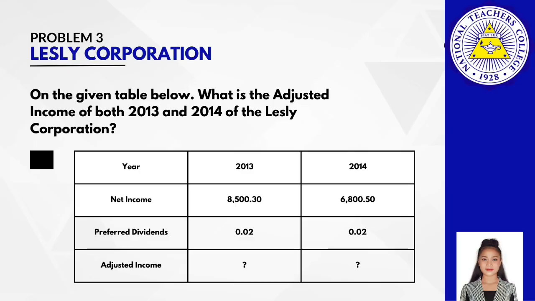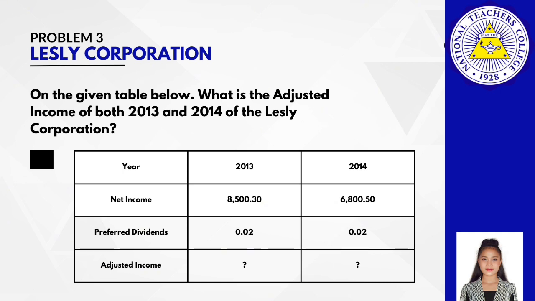So for problem 3, we have the Leslie Corporation for the years ended 2013 and 2014. The net income of 2013 of Leslie Corporation is 8,500,30 and their preferred dividends is 0.02. And for the year 2014, we have the net income of 6,800,50 and dividends of 0.02.